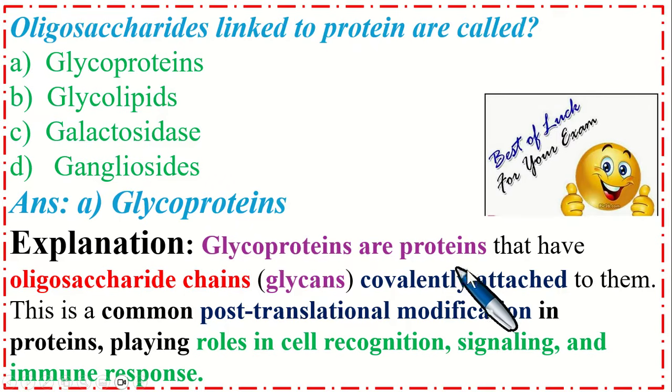Glycoproteins are proteins that have oligosaccharide chains, glycans, covalently attached to them. This is the most common post-translational modification in proteins, playing roles in cell recognition, signaling, and immune response.